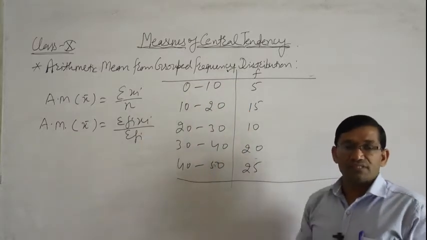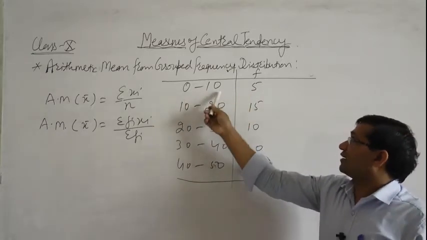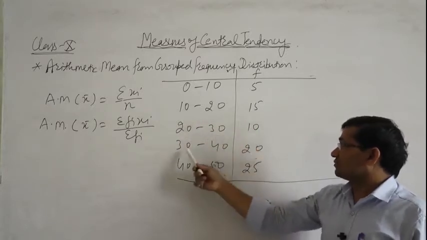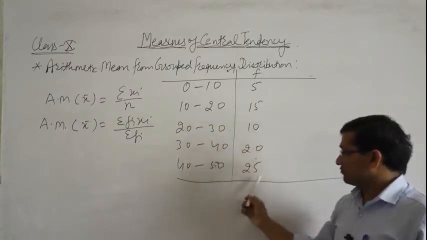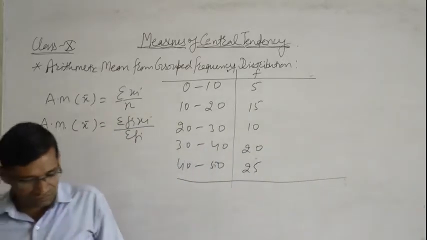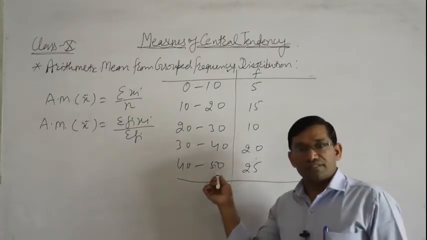In this frequency distribution, the frequency is divided into groups: 0 to 10 has 5, 10 to 20 has 15, 20 to 30 has 10, 30 to 40 has 20, 40 to 50 has 25. We want to find the arithmetic mean for this.